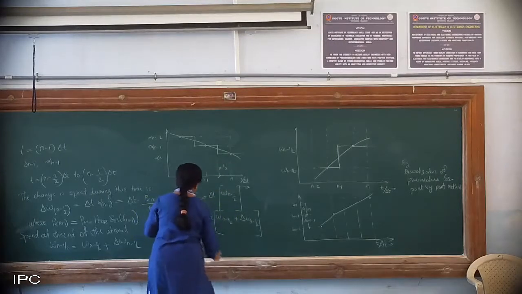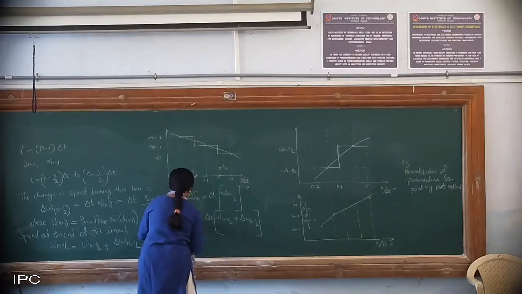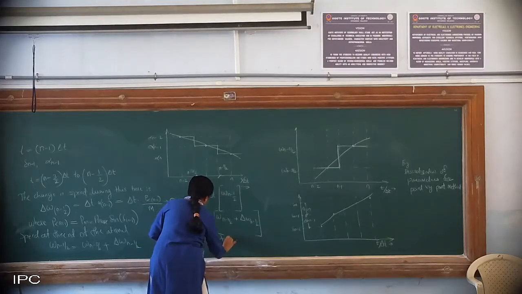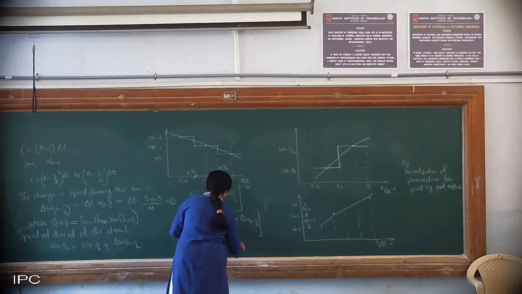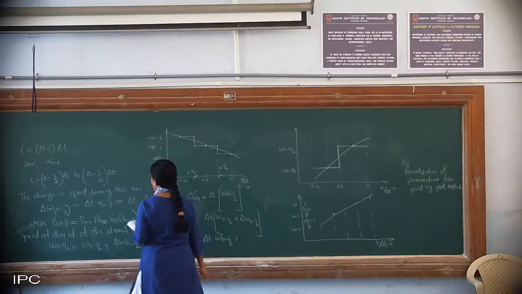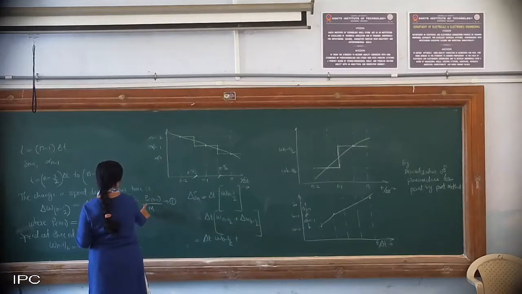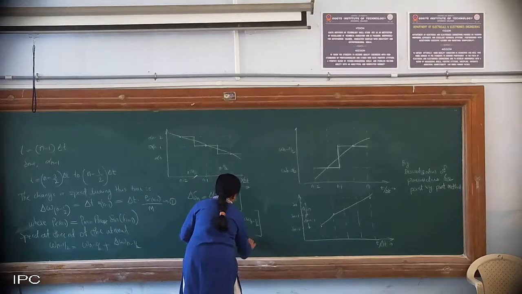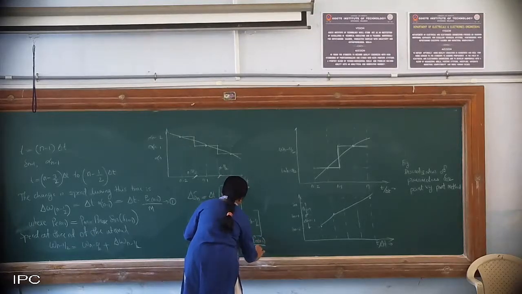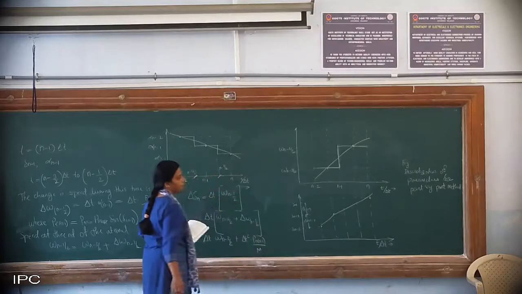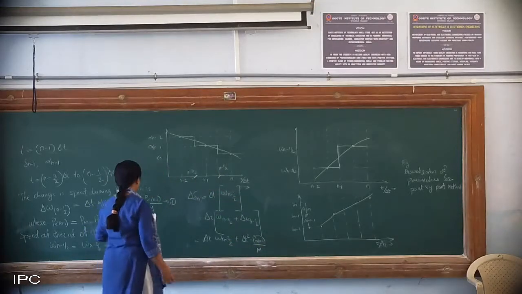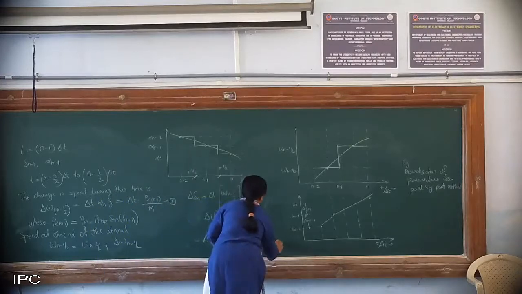So open the bracket: delta t into omega n minus 3 by 2 plus, now for delta omega at n minus half I will substitute this. So it will come as delta t square into p of alpha n minus 1 divided by m, clear? So this is the main governing equation, you can call this equation 2.